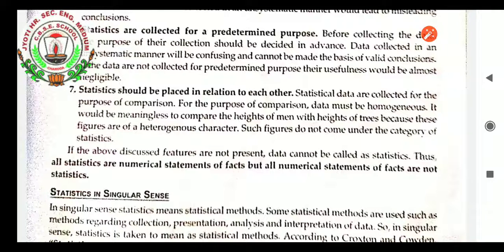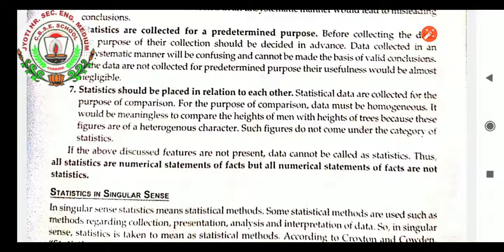For the purpose of comparison, data must be homogeneous, like items. It means if we want to compare profit, all the data must be related to profit. Then it will be homogeneous. It would be meaningless to compare the heights of a man and the heights of a tree. One is living and the other is a material fact, so it won't work because these figures are of a heterogeneous character. Such figures do not come under the category of statistics.